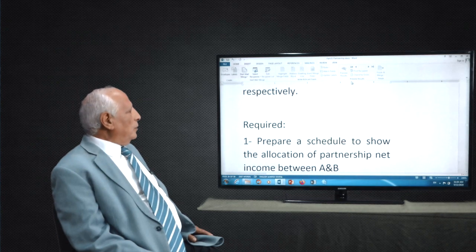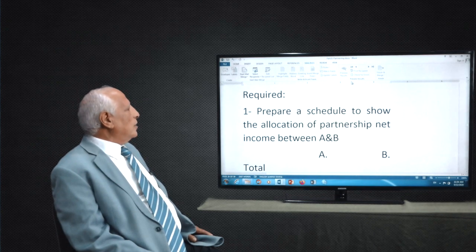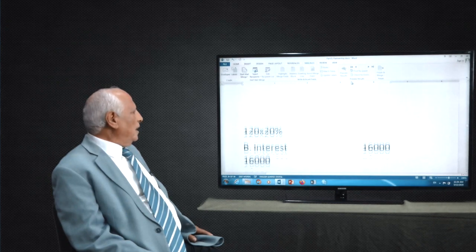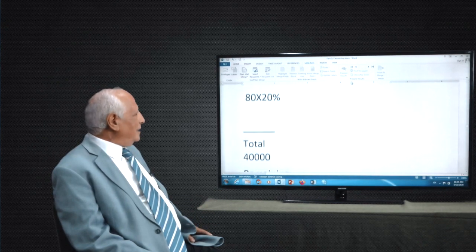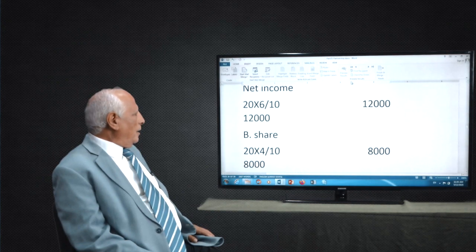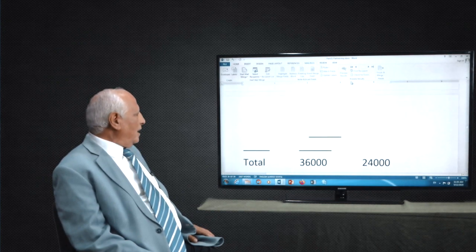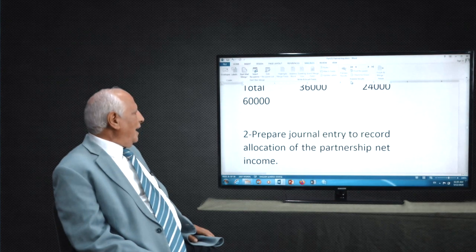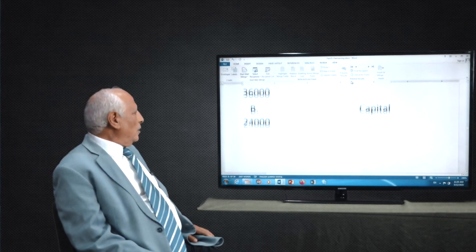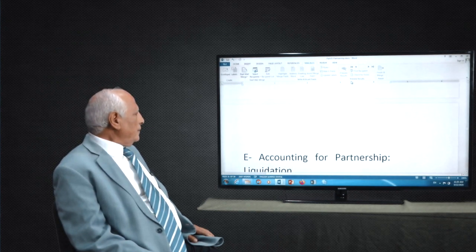Prepare a schedule to show the allocation of net income. That means we're going to show the schedule here. This schedule is not clear because of the small typing here. And at the end, the journal entry to record the allocation of partnership net income, and journal entries again.